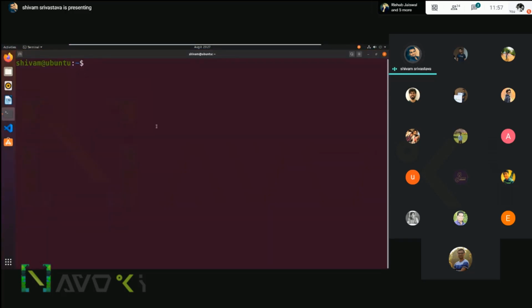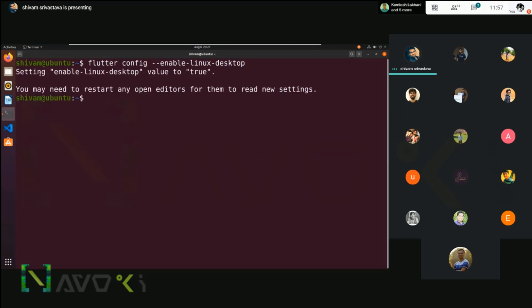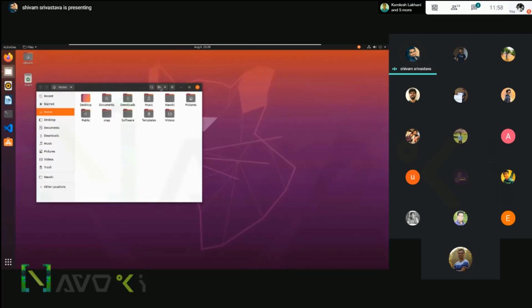Again, for Linux you have to type the same command. Flutter is enabled here. So flutter config, enable. This time the OS name is Linux and desktop. Okay, you need to restart the terminal to support the Linux platform.